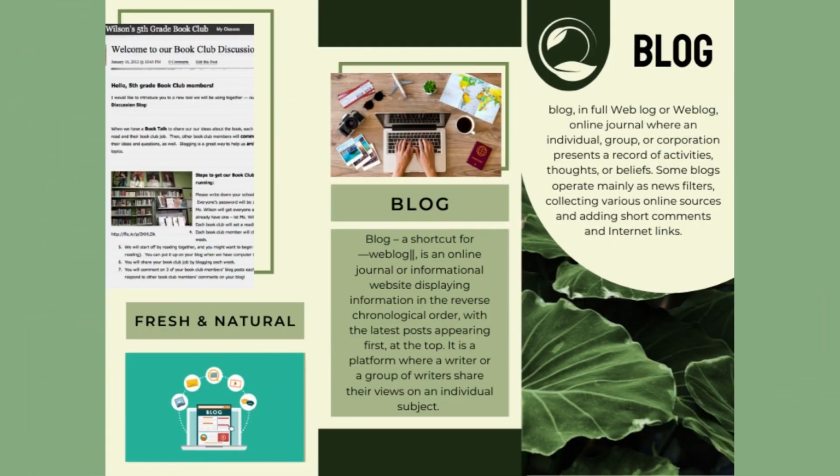Blog. Blog, in full weblog or web log. Online journal where an individual, group, or corporation presents a record of activities, thoughts, or beliefs. Some blogs operate mainly as news filters, collecting various online sources and adding short comments and internet links.